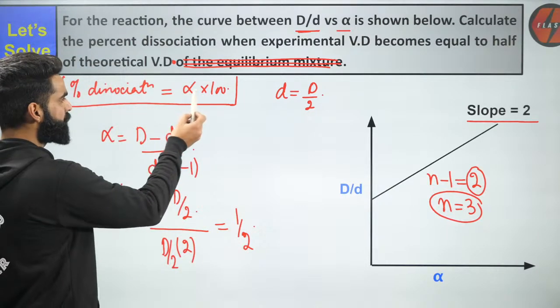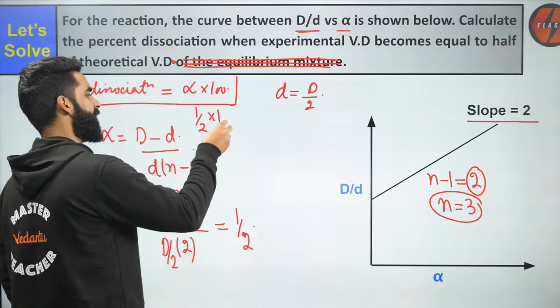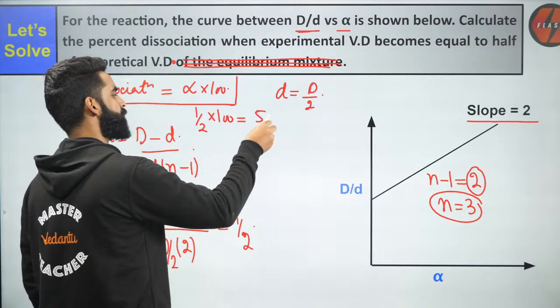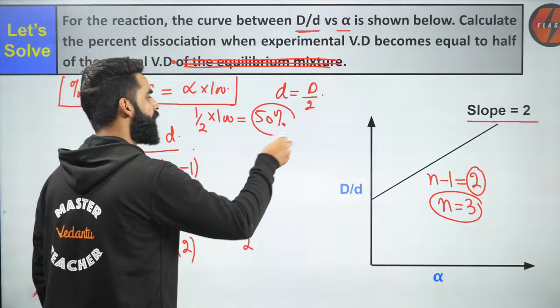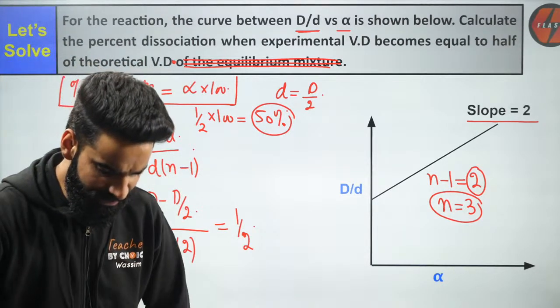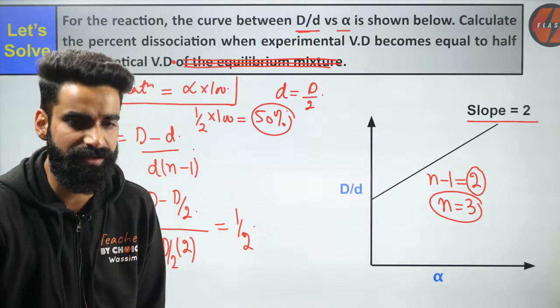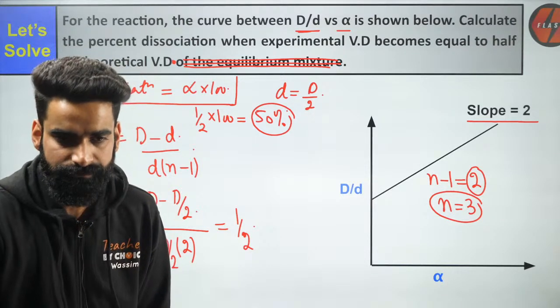Since we got the alpha value, just multiply this alpha value by 100. So it's going to be 1 by 2 multiplied by 100. So the percentage dissociation is going to be 50 over here, which is what we were supposed to calculate. I'm sure this is clear to everyone. Hit the chat box with the thumbs up if it's clear to every single guy right here.